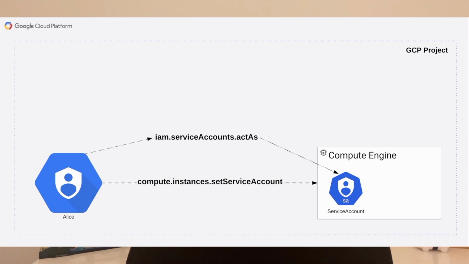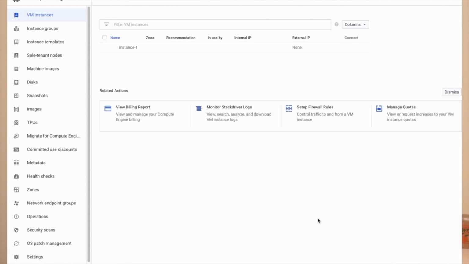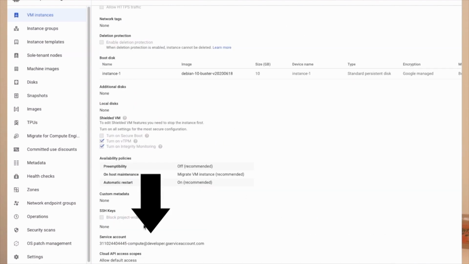Now, as we discussed earlier, that editor role contains a permission that enables identities to associate service accounts with resources. So that means that both of these default service accounts, the Compute Engine and the AppSpot service account, are able to associate any service account within its GCP project to a resource. So where are these service accounts used? The default compute service account is associated with GCE VMs by default. So whenever you create a VM, the default compute service account is automatically associated with the VM.